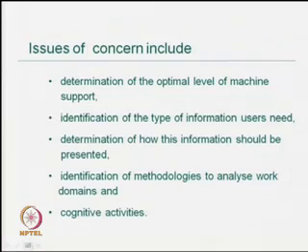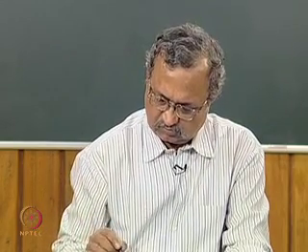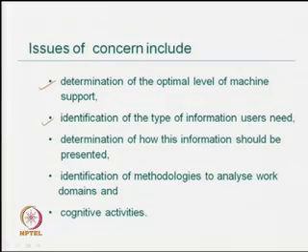Issues of concern. In this aspect, there are some issues that concerns this. It include that determination of the optimal level of machine support. How much in a task machine should give its support. Identification of the type of information users need to operate upon that. How much information users need.